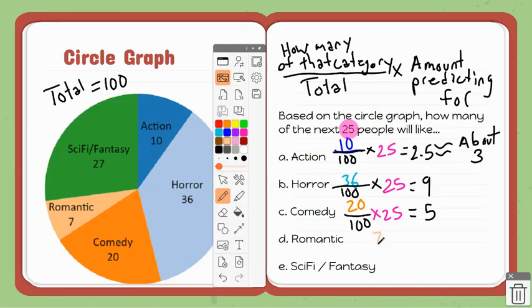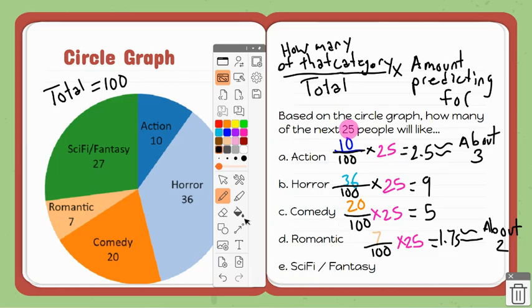Romantic is 7 over 100 times 25, which is 1.75. So I'm going to say about 2. So we're going to round for that one.